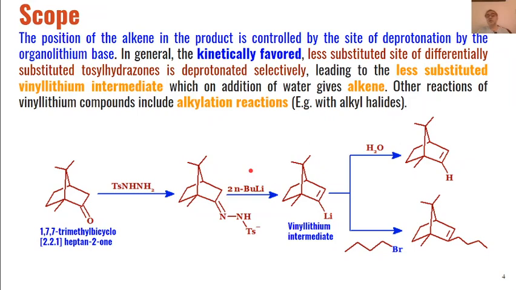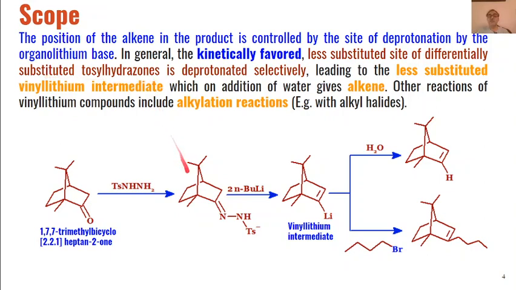When the alkenes which are formed are symmetrical, then only one product is possible. But if one carbon is more substituted and the other carbon is less substituted, then in such cases the kinetically favored product is formed. That is the less substituted site of